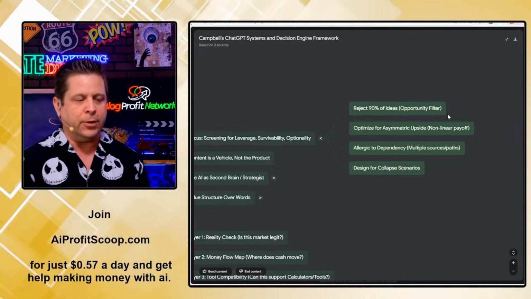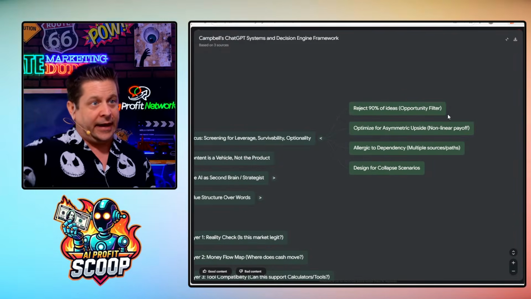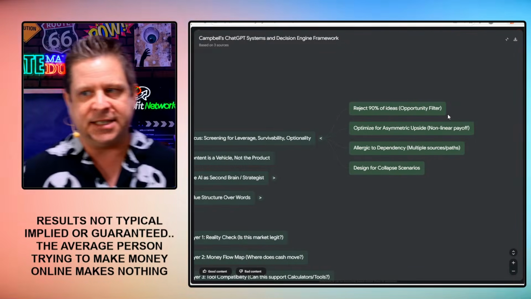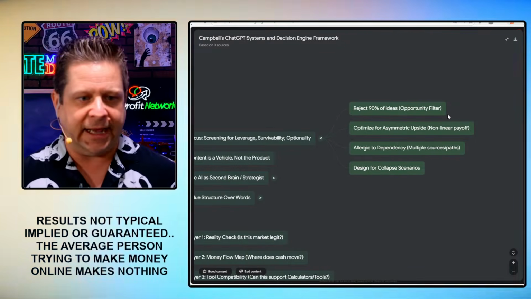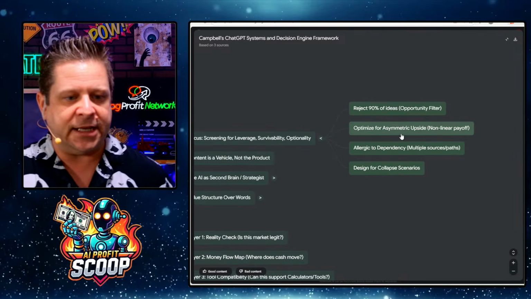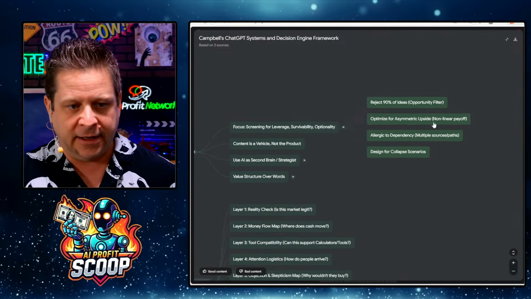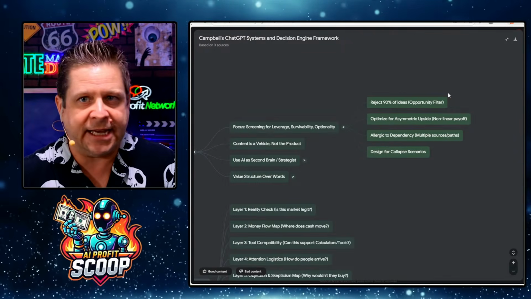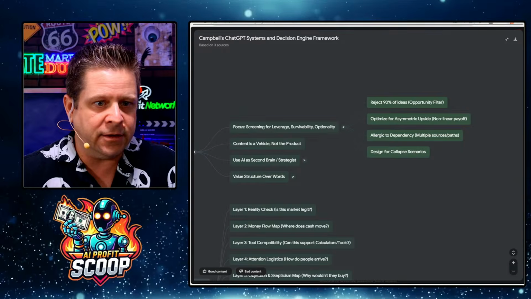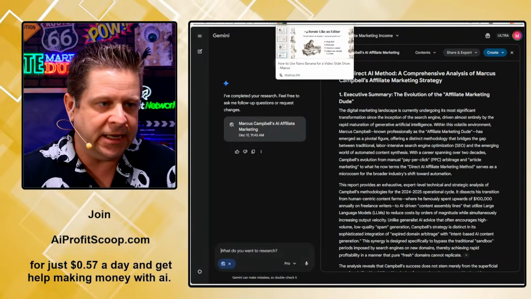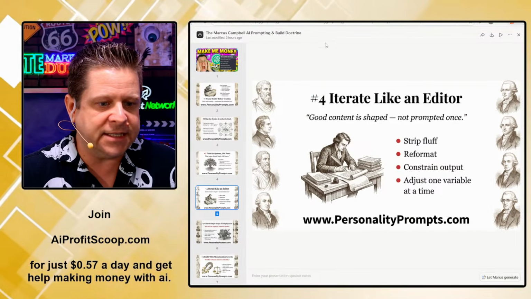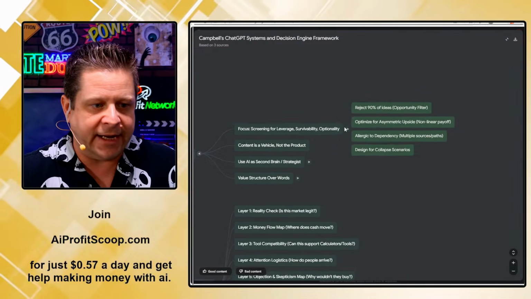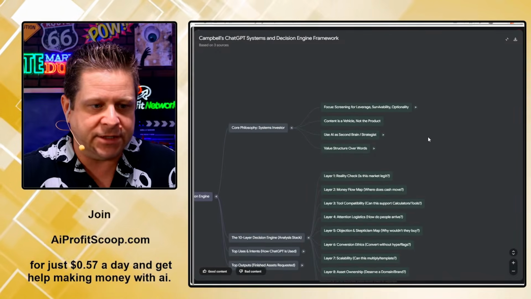We have a board where we put all the ideas up, and sometimes I'm like, okay, that one gets the can, this one works. We need to understand how to be on top of our business, not in our business, not looking at AI for something different. We're going to optimize for asymmetric upside, nonlinear payoff, be allergic to dependency. We're going to use multiple sources and paths, as you're seeing here. I'm going through and looking at Gemini, ChatGPT, Manus. We're looking at all these in a very, very strategic way. And then design for collapse scenarios. How can I design it so that I can build something that's going to work?